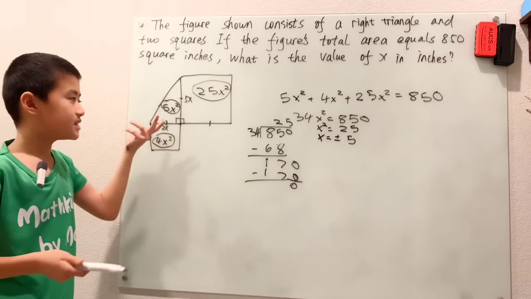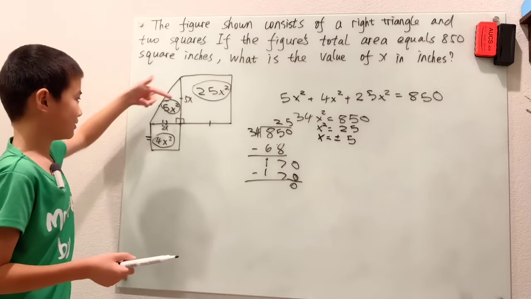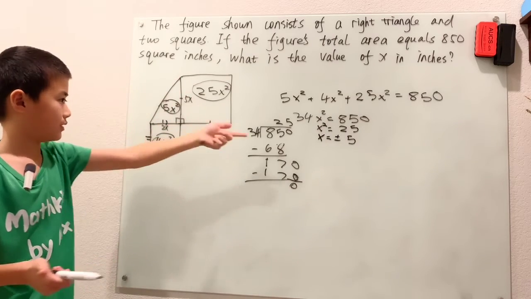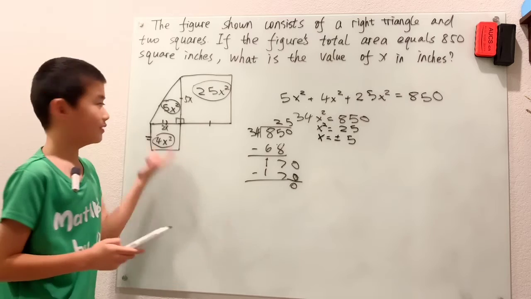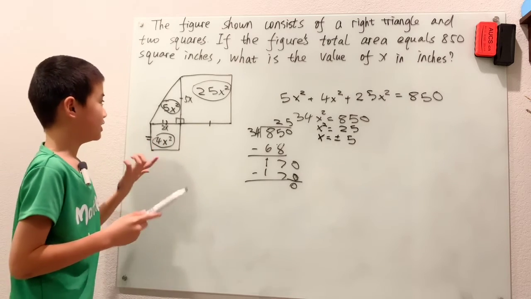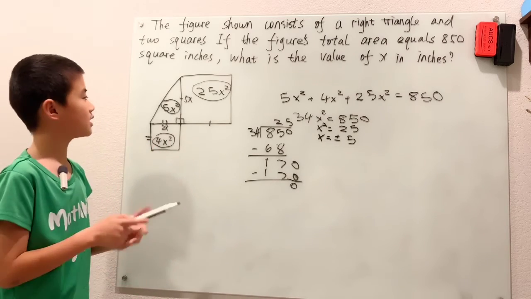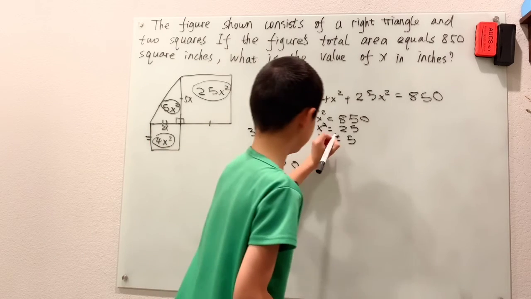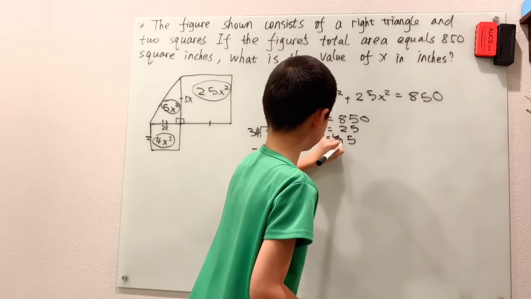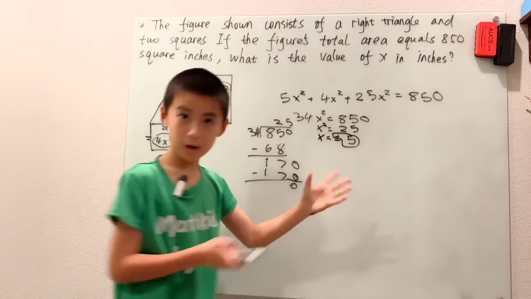It'll work, but you can't have a negative side length, right? You'd have 5 times negative 5 there, and you get a negative 25 as a side length. And of course, there's no such thing as negative side length, meaning we can't have the negative. Our answer is the positive 5.